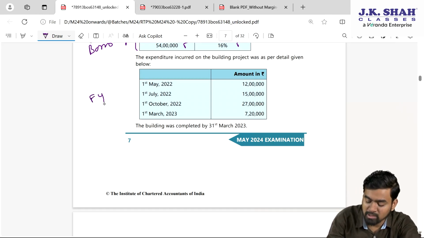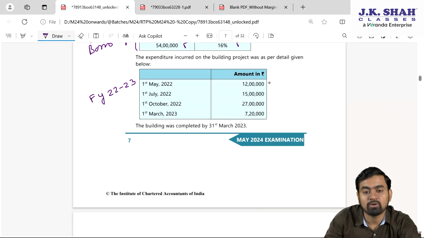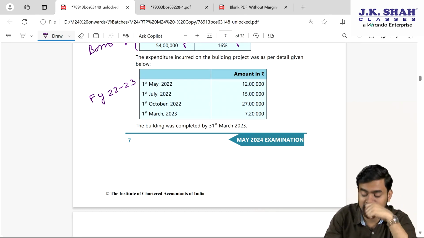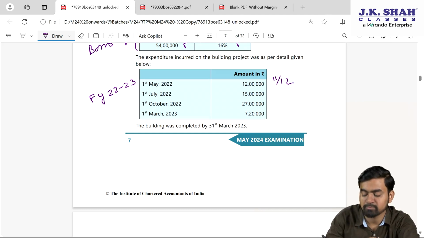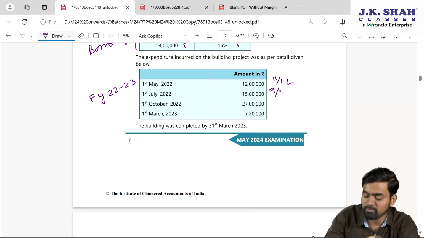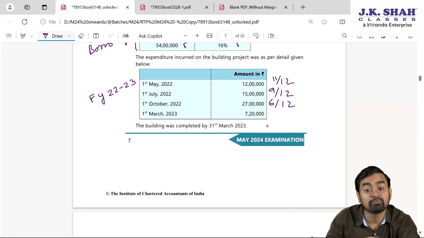If you confirm, my financial year is 22-23. First amount we spent 12 lakh rupees on 1st May. So from 1st May to 31st March 23, how many months are there? 11 by 12. From 1st July to 31st March, July, August, September, October, November, December, January, February, March, it's 9 by 12. 1st October to 31st March, 6 by 12. 1st March to 31st March, 1 by 12. We need to find average expenses.